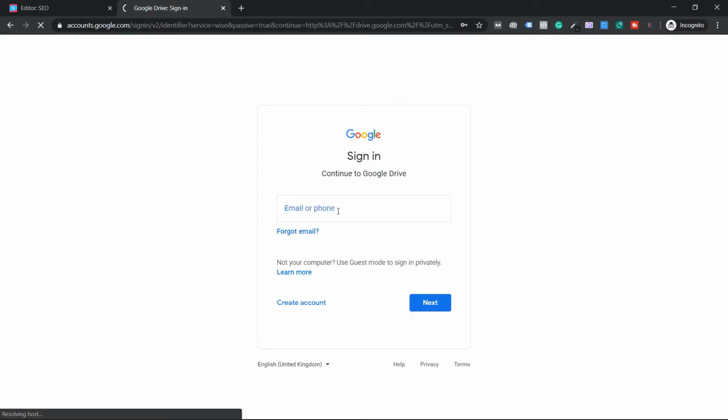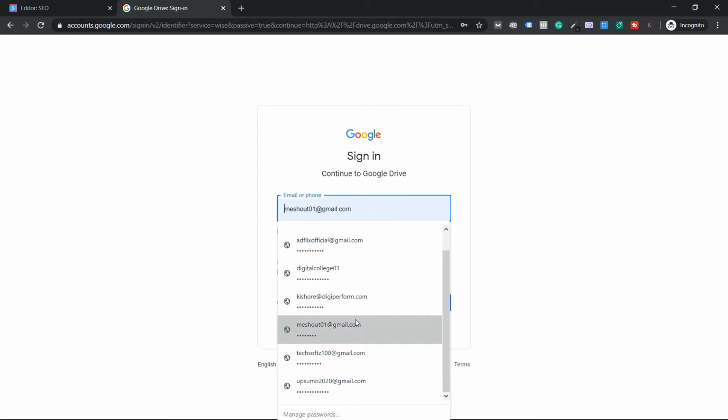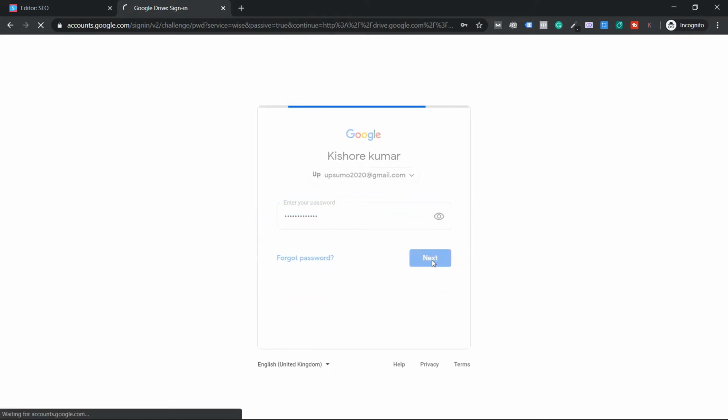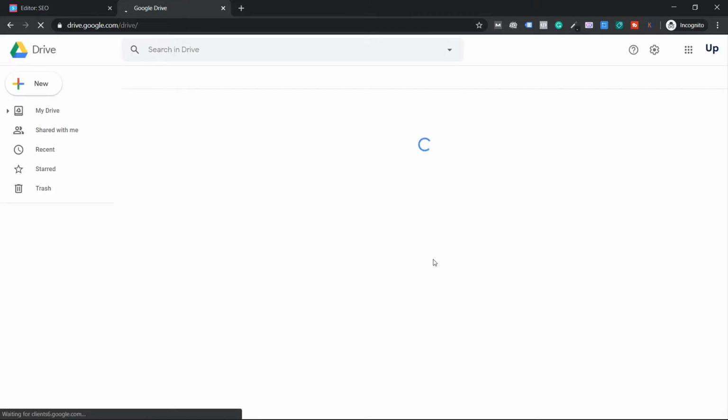Now here, sign in, add your login with your Google account. You can use your free Gmail account, guys, and this is your Google Drive account. I already have an account. Hopefully, I'm assuming you guys already have a Gmail account.